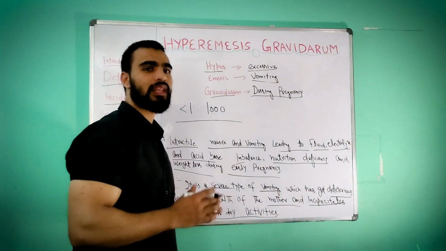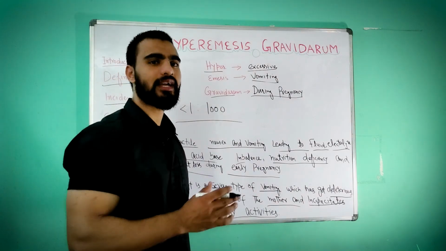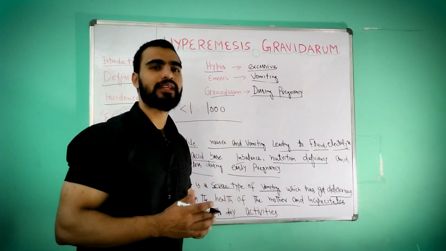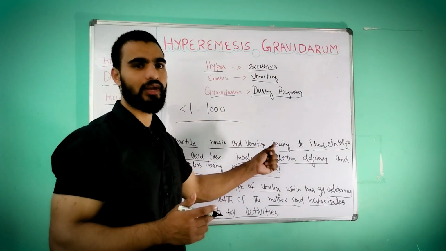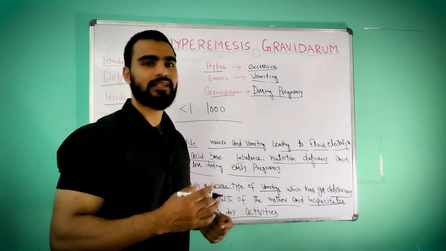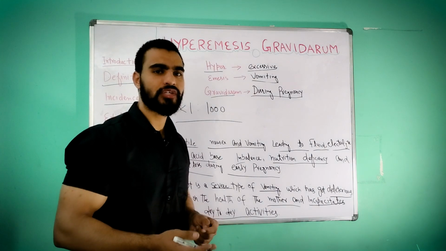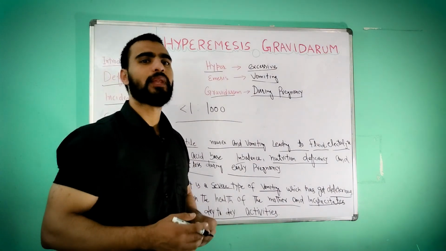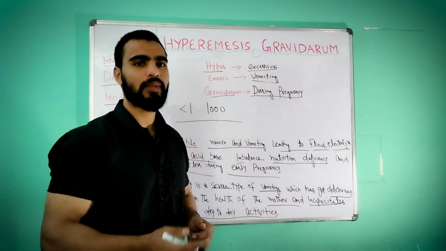In early years, more women were suffering from hyperemesis gravidarum. Now the incidence has reduced because of better facilities, higher education, women being educated, and planned pregnancies rather than unplanned pregnancies.